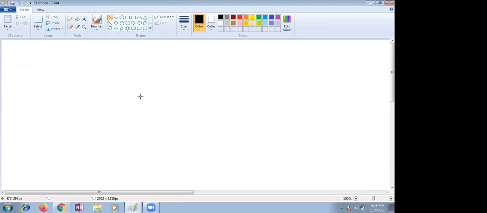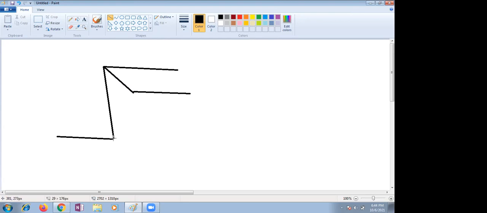PQ is one line, and UT is one more line which is parallel to that, and RS is also one more parallel line here, and these lines are meeting somewhere. This is one more. Observe the pictures, children.